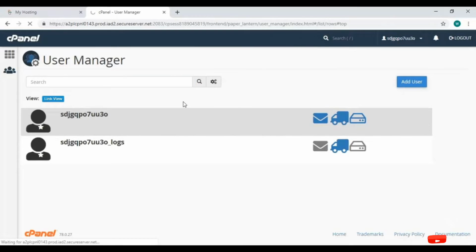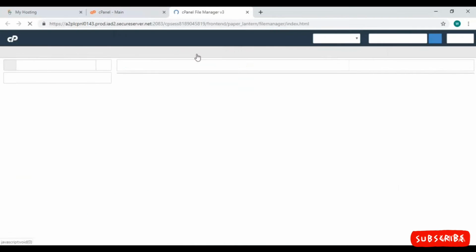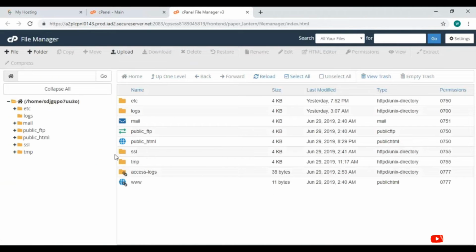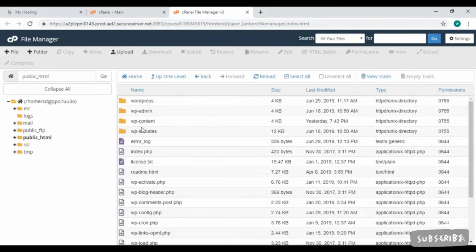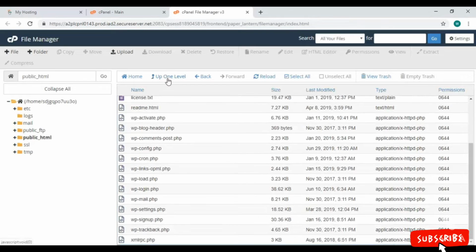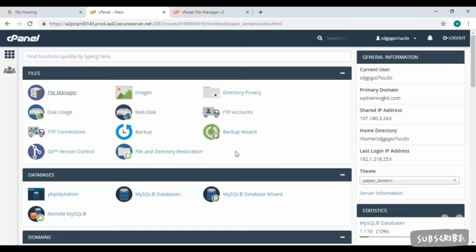Here you'll see the sub-option, File Manager. Open it up. Here we can see all the directories. Open up this public HTML. Inside it, we can see all our files and folders. Click on this Up One Level button to take a step back. Again, on the home page. And that's pretty much everything about cPanel.